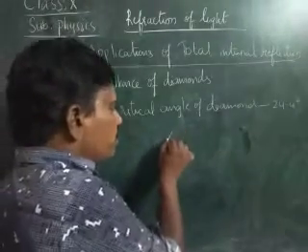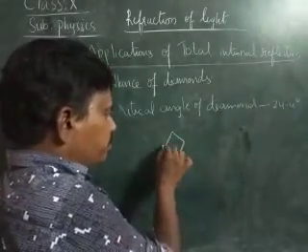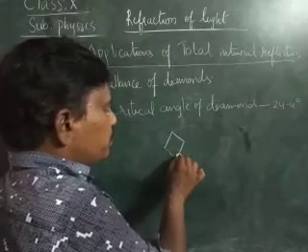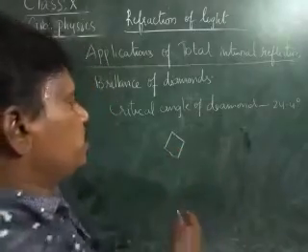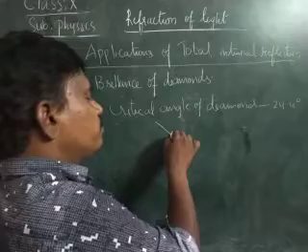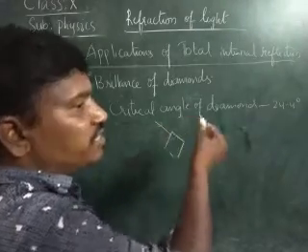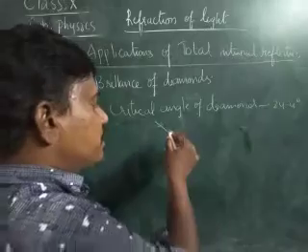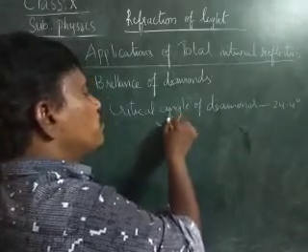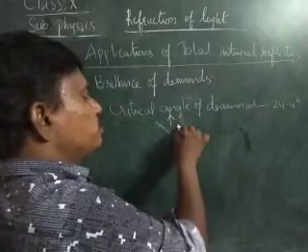When a diamond is placed outside, the light rays fall on it, and if the angle of incidence of the light ray is greater than 24.4 degrees, what happens? Reflection takes place.